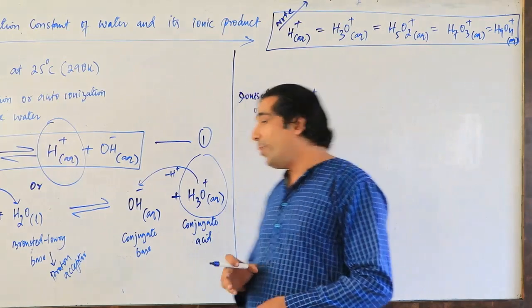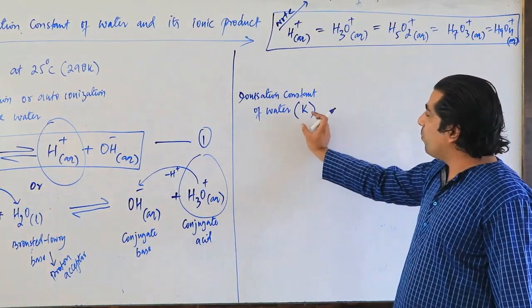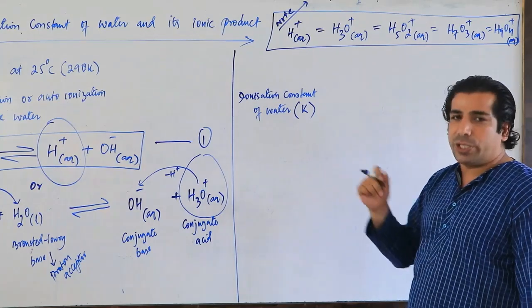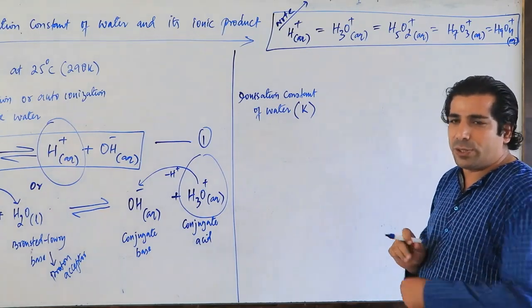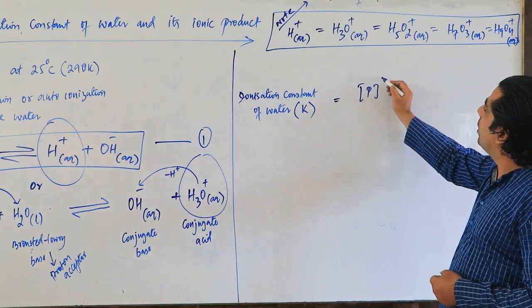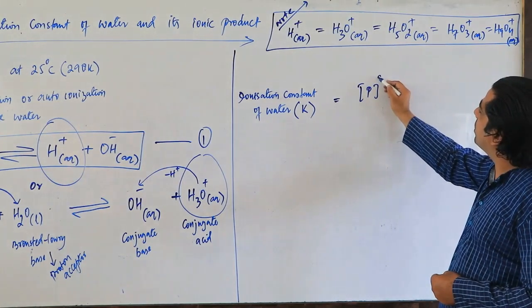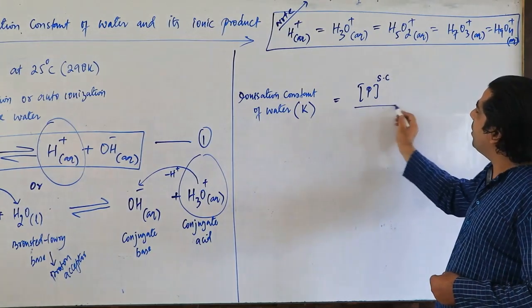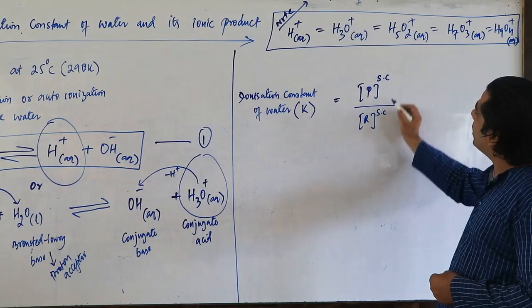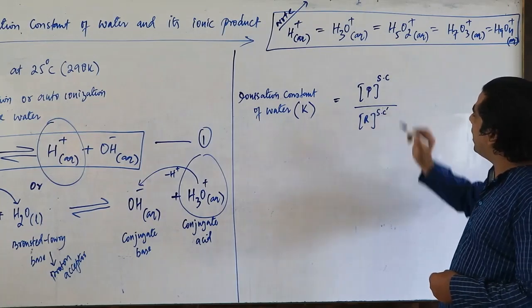Correct? So obviously, my dear friends, if I want to find out the ionization constant of water, it's also called the dissociation constant of water. Ionization is also called dissociation. It will be equal to the molar concentration of products raised to the power equal to their stoichiometric coefficients, divided by the molar concentration of reactants raised to the power equal to their stoichiometric coefficients.